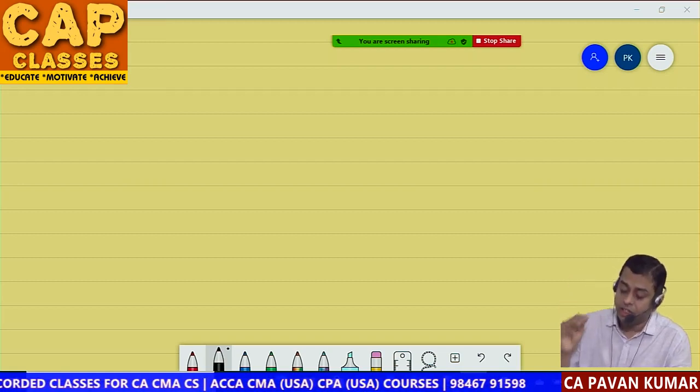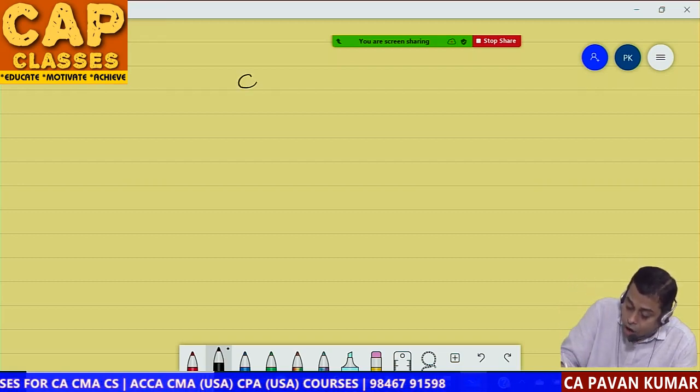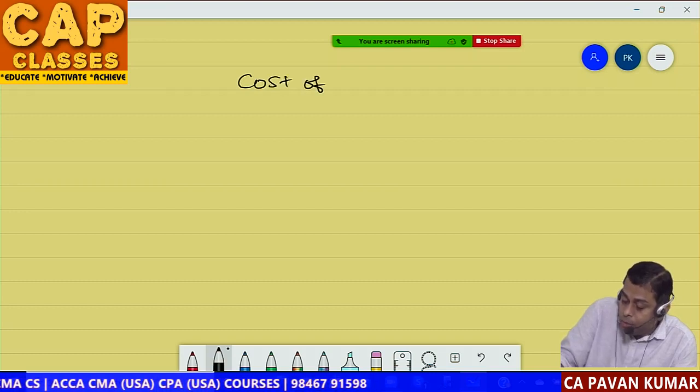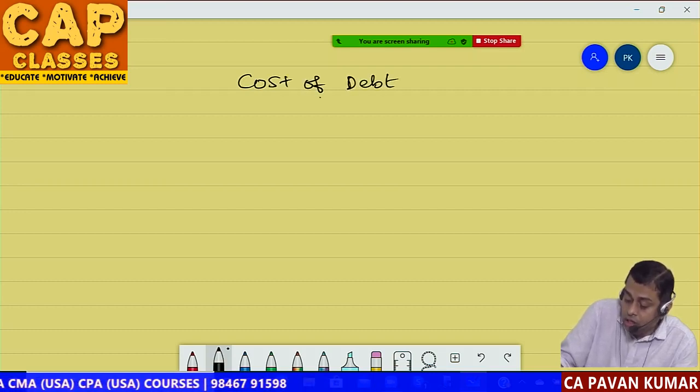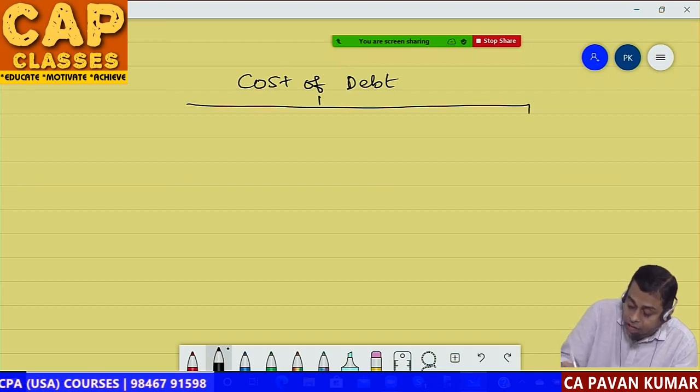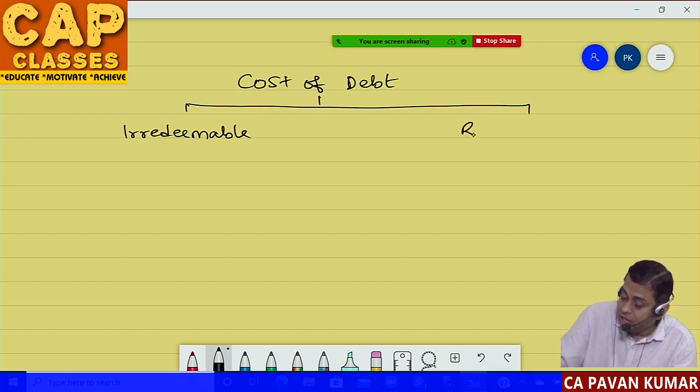A very quick revision of formulae. If you remember, cost of debt is classified into two situations. One is irredeemable. Second one is redeemable.